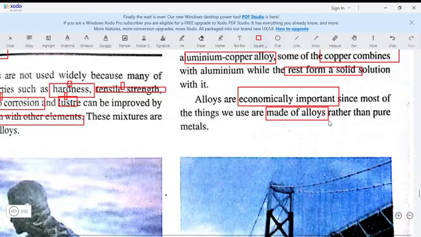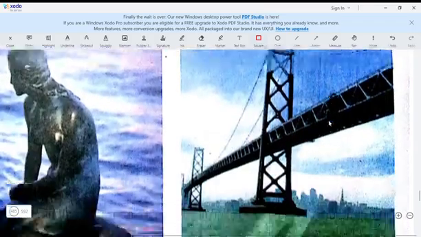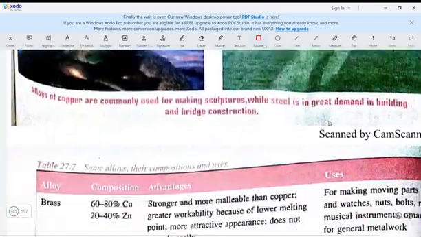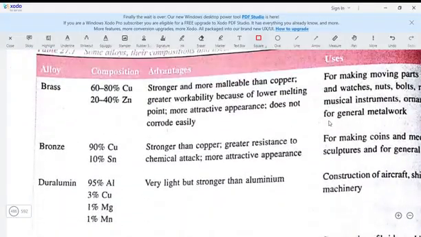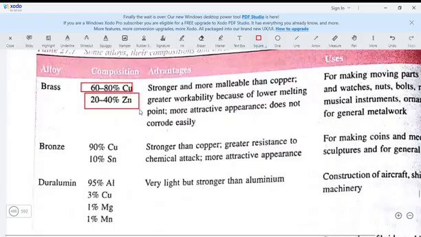rather than pure metal, so they are economically important. They are used for many things. So these are some alloys here. We have brass. So in terms of percentage, you can take 60 to 80% of copper, then 20 to 40% of zinc. And this makes it stronger and more malleable.